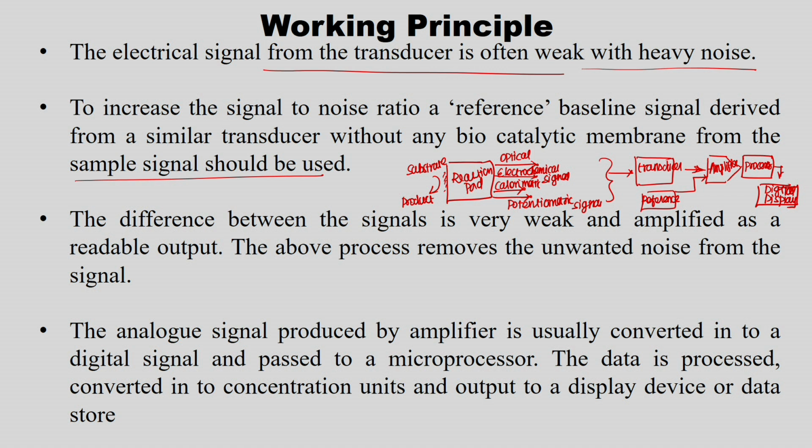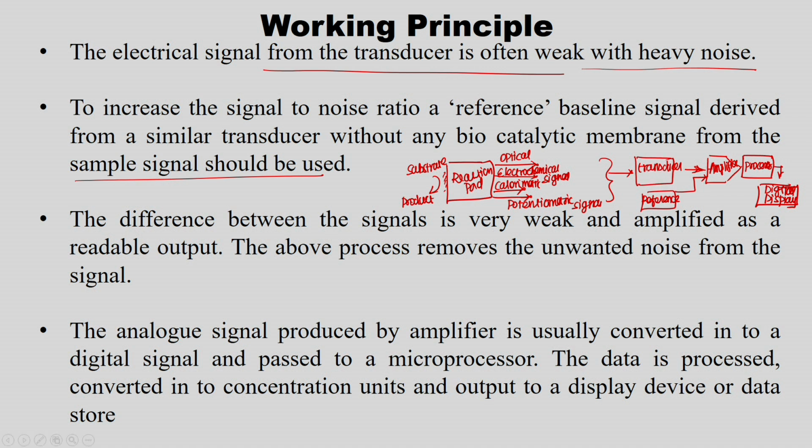So, now to understand the working principle, for example, I have a reaction pad. Here I have taken the enzyme, substrate, cofactor biochemical reaction; the enzyme is kept in the reaction pad. So, substrate comes and binds with the enzyme and converts into product. This biochemical reaction produces an electrochemical, optical, colorimetric or potentiometric signal, which is further fed into the transducer.